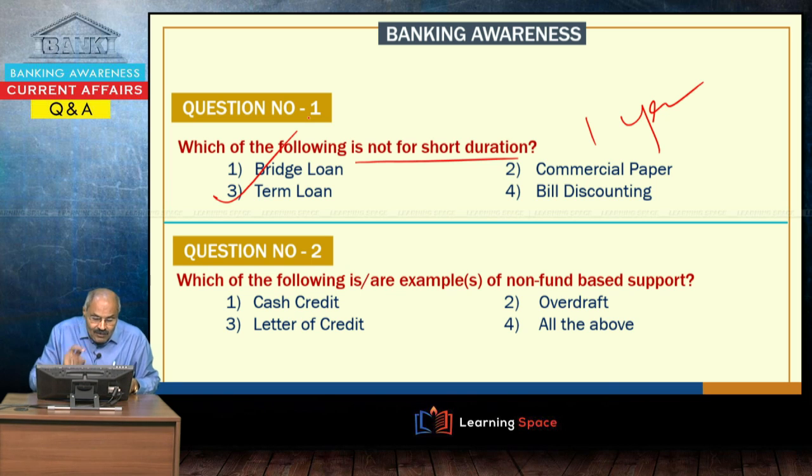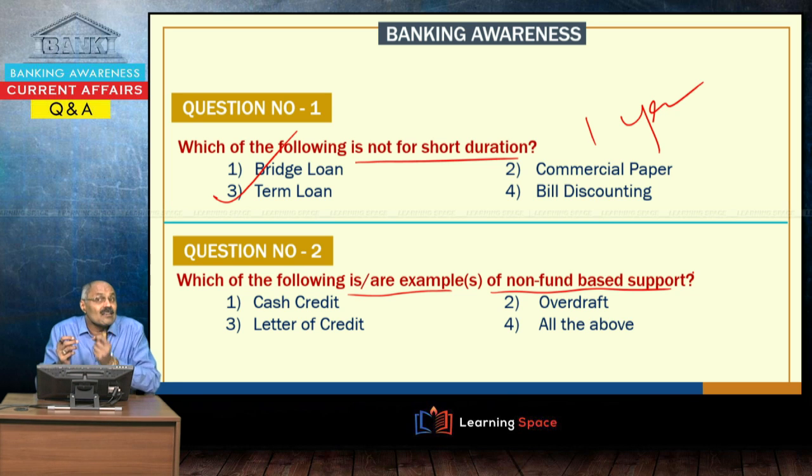Second one, which of the following are examples of non-fund based support? One important point in banking parlance: one is fund based support, the second is non-fund based support.